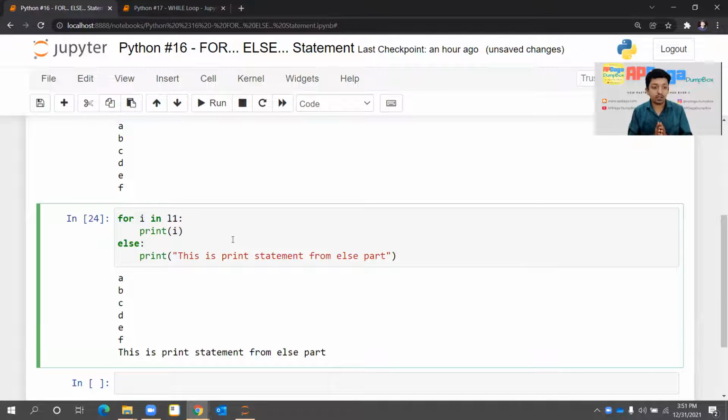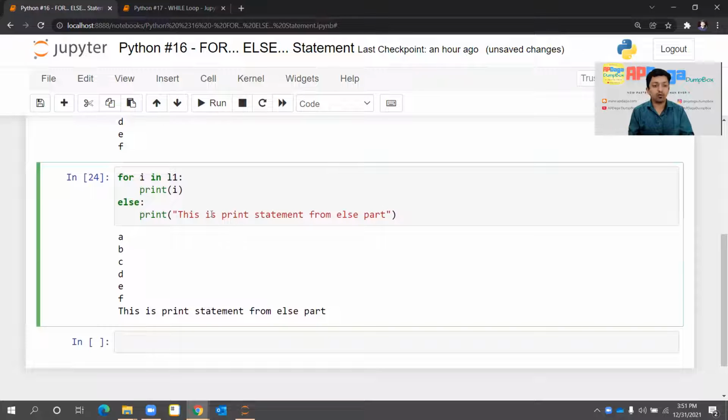Okay, that's it. Then some people will ask, what is the need of else? Anyway, if we don't write else, and we just directly write whatever statement we want below the for statement, it will execute, right?